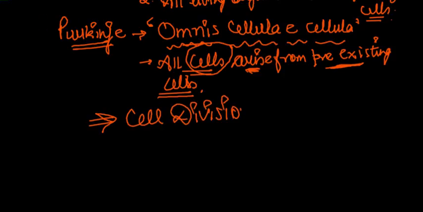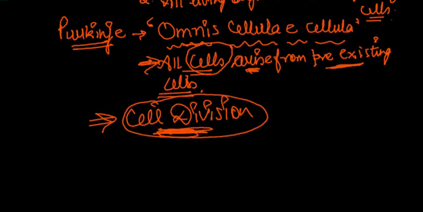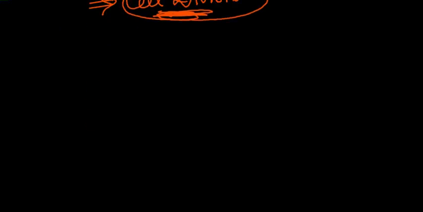So basically, this part of the cell theory was a concept of cell division. So he was a scientist who actually laid down one of the foundations for cell division. But obviously this was just a foundation, and then we studied cell division further.